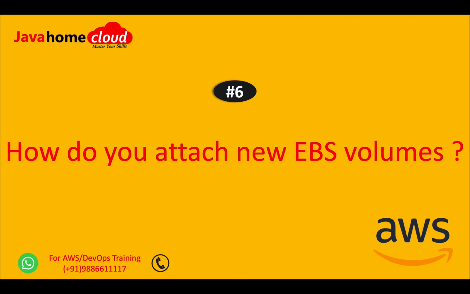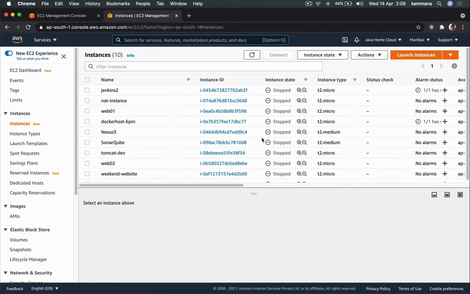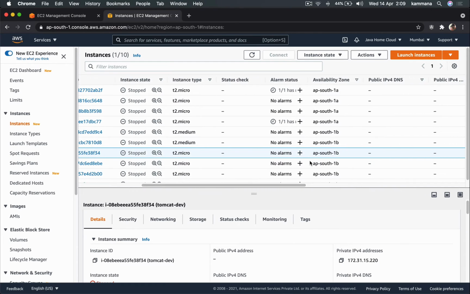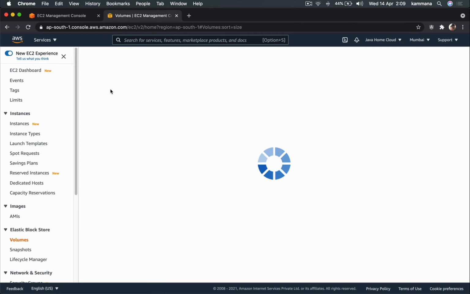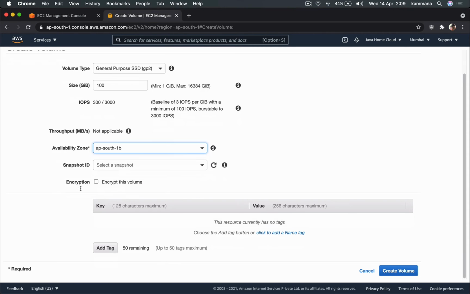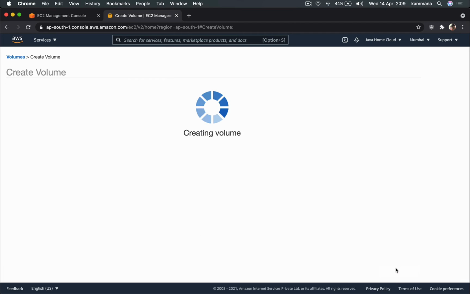How do you attach a new EBS volume? Let's see that. From my list of instances, let me randomly pick one instance. Let's say I want to add a new volume to this existing EC2 instance. Scroll towards right, find its availability zone, because I should create the EBS volume in the same zone. That's number one. Volumes, create volume. I think it's 1B, right? Choose type, choose size and other details and hit create volume.